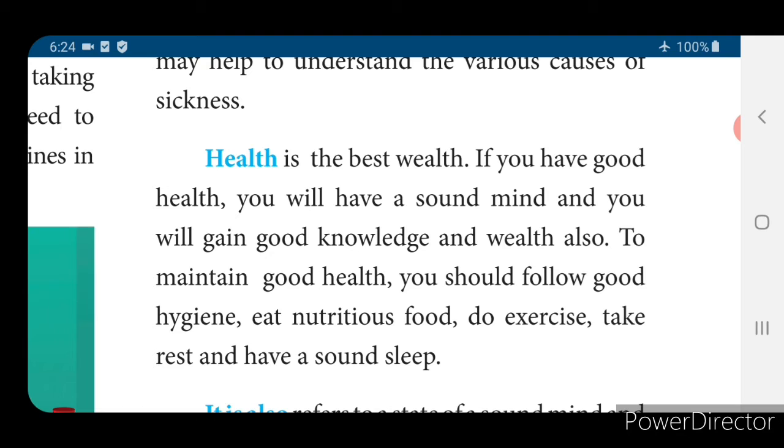To maintain good health, you should follow good hygiene, eat nutritious food, do exercise, take rest, and have a sound sleep. That we know. If the health is okay, then only we can do everything. To keep ourselves fit, what are all the things we need? We have to maintain good health. To maintain good health, we follow good hygienic habits: eat nutritious food, do exercises, take rest, and have a sound sleep.